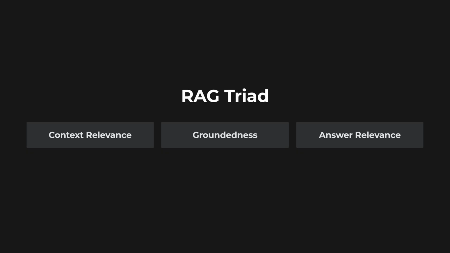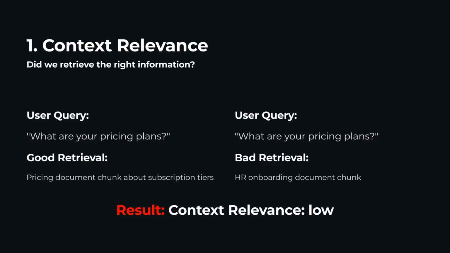TruLens has popularized a now widely used approach called the RAG triad, which basically breaks down evaluation into three measurable pillars. First is context relevance. Did we retrieve the right information? If the user is asking about pricing and the retriever returns an HR onboarding document, the context relevance score drops. This flags a retrieval problem immediately, even before the LLM generates a response. Second is groundedness. Is the final answer supported by the context?